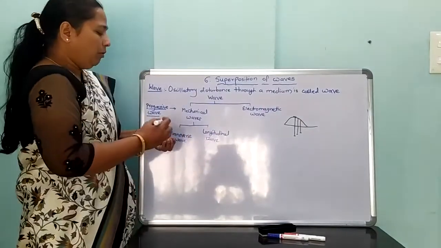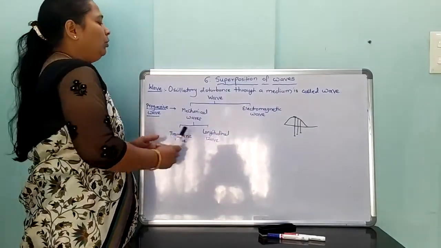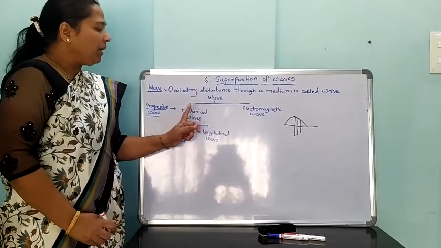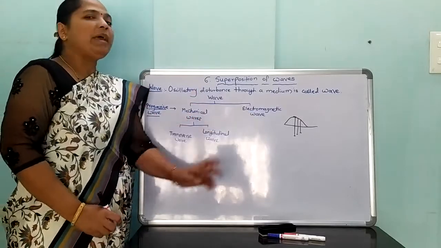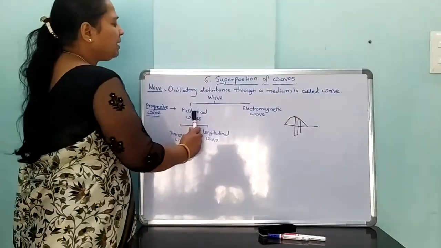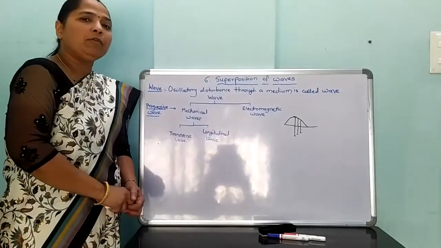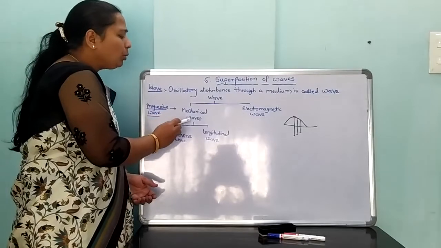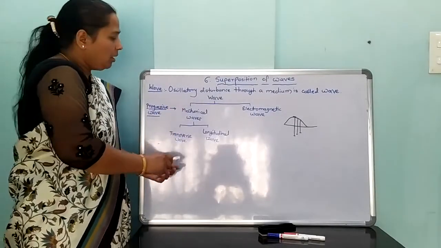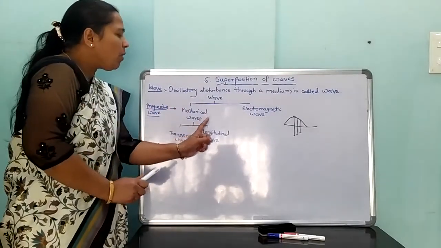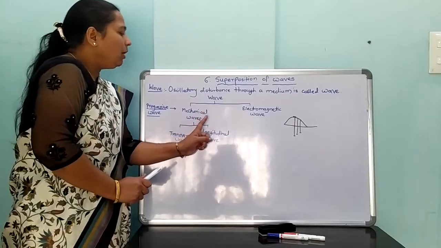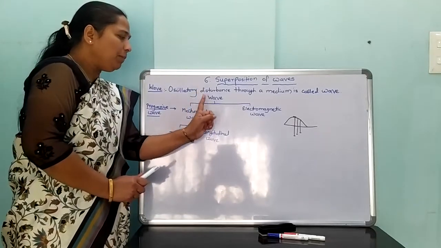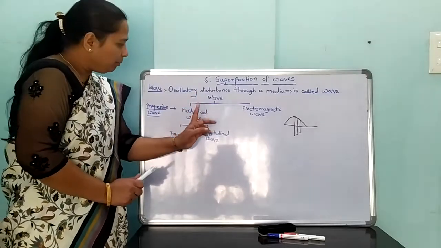Waves have two types, mechanical waves and electromagnetic waves. What is the difference between mechanical and electromagnetic waves? Mechanical waves can travel through any medium, meaning a medium is required to travel a wave from one particle to another particle.